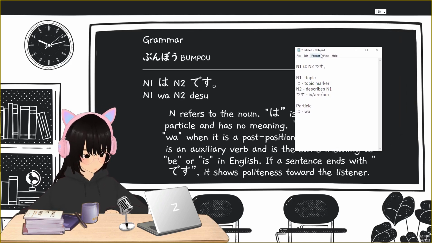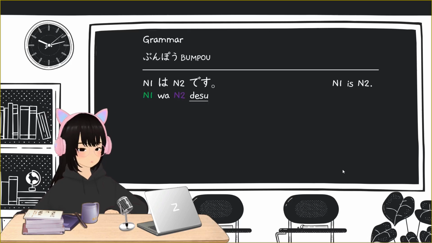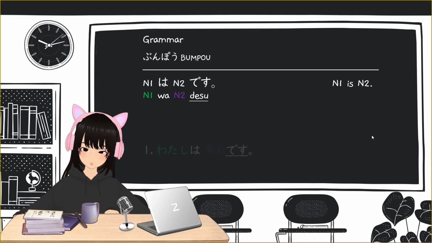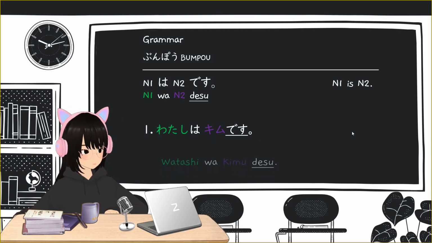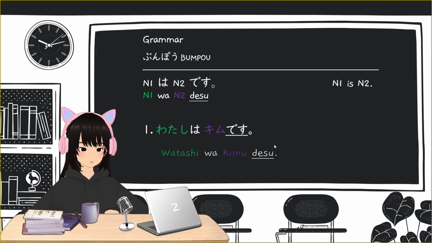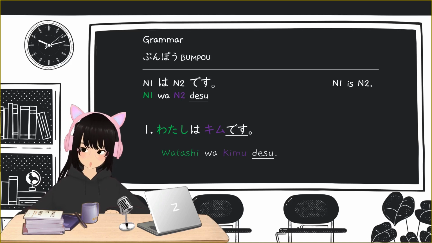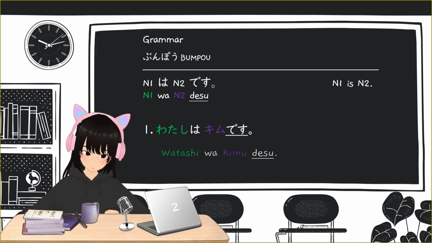Okay, so let's take a look at some examples of this sentence structure, N1 wa N2 desu. For the first example, we have Watashi wa Kimu desu. Again, this lesson is all about self-introduction. So the first thing you would say aside from the basic greetings is introducing yourself.